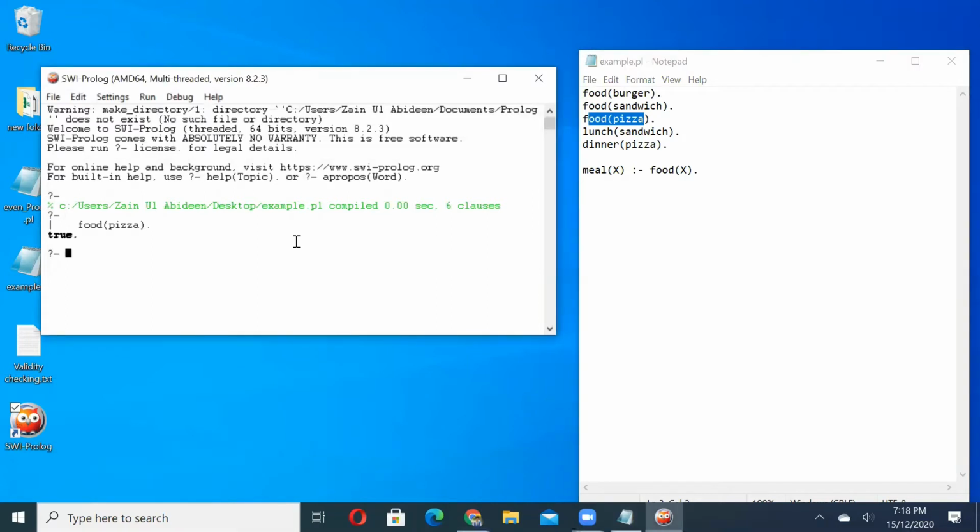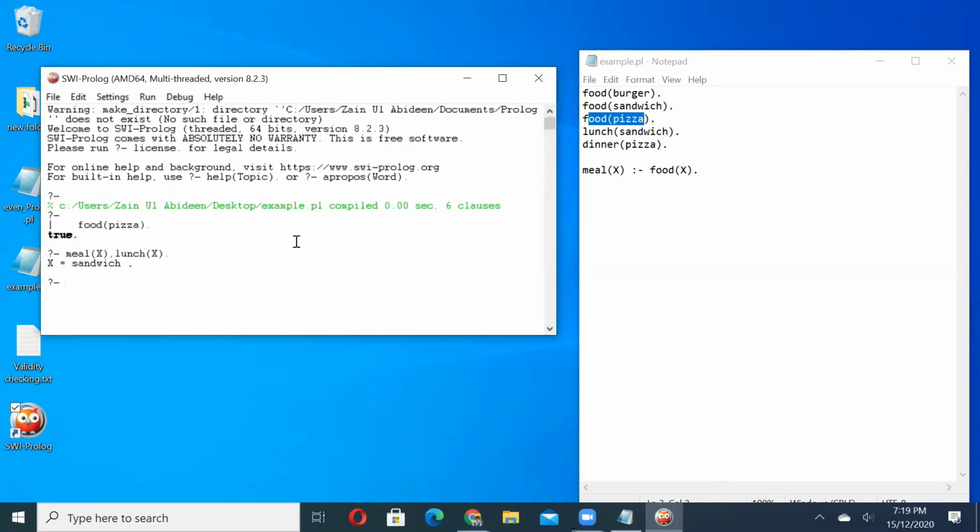Now we will check meal X, lunch X. So X is our variable. It will return that X is a meal or X is a lunch. X is lunch if X is a meal. So it returned the variable sandwich.